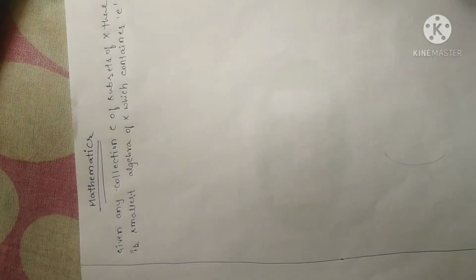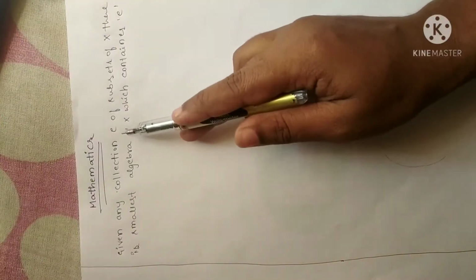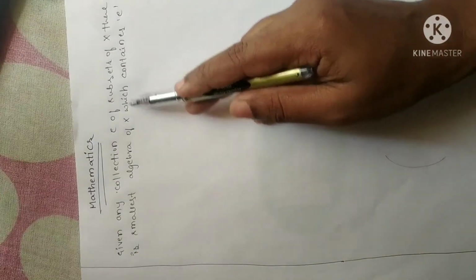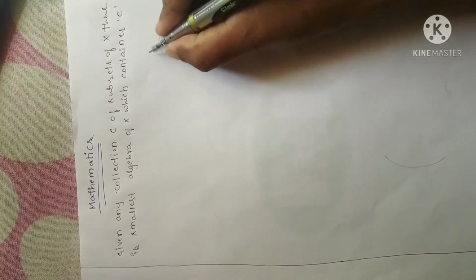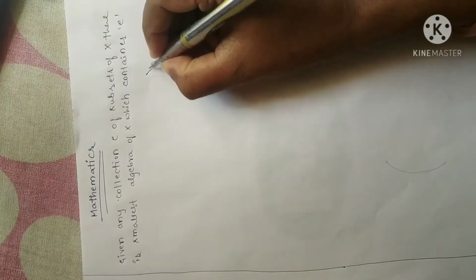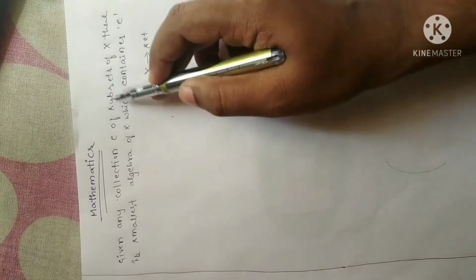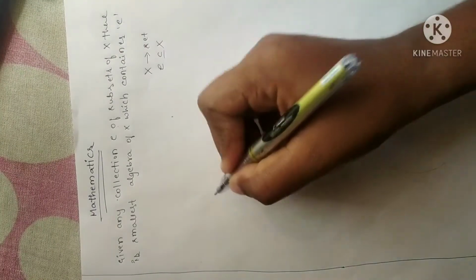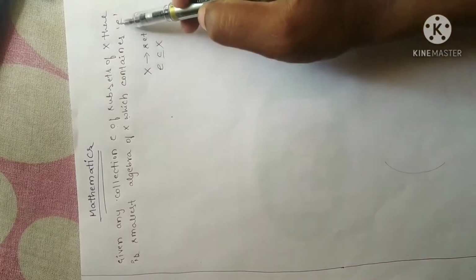Hello everyone. In this module, let me continue the theorem on measured integration. Here is a statement. Given any collection E of subsets of X, there is a smallest algebra of X which contains E. Suppose I have a set, say X. So, given any collection E of subsets of X, where X is a set and E is a subset of X, then there is a smallest algebra of X which contains E.